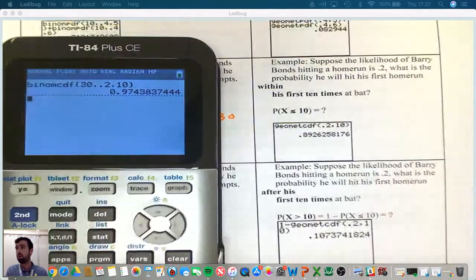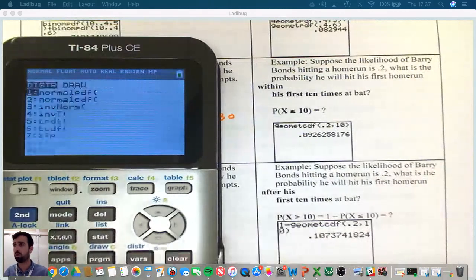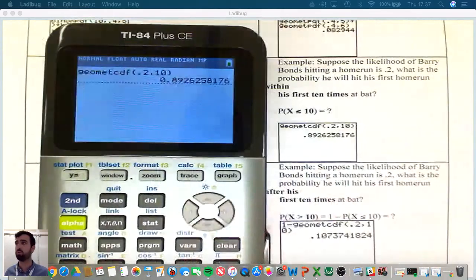So we want to know what's the probability that his first home run comes the first, second, third, fourth, fifth, sixth, all the way up to the 10th. So we're going to use geometric, second distribution. Geom CDF. The p-value is 0.2. The x value is 10. And 89% is our probability.